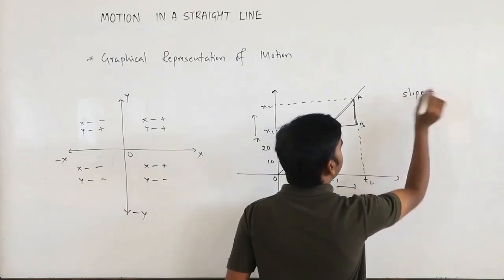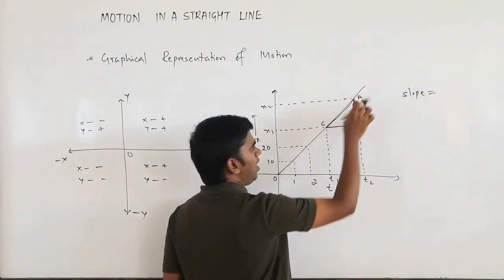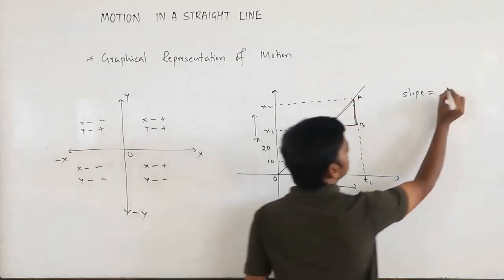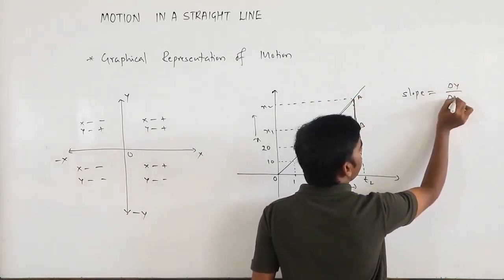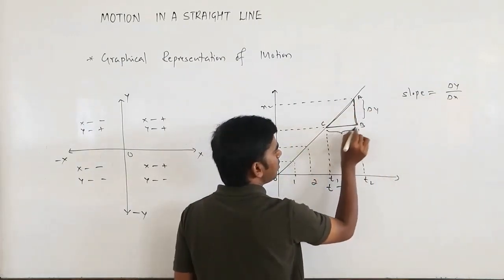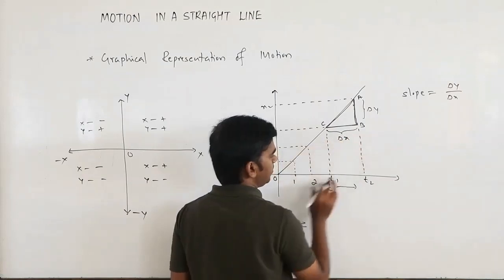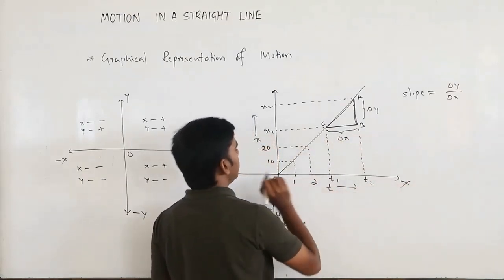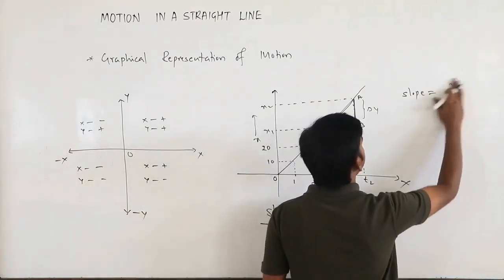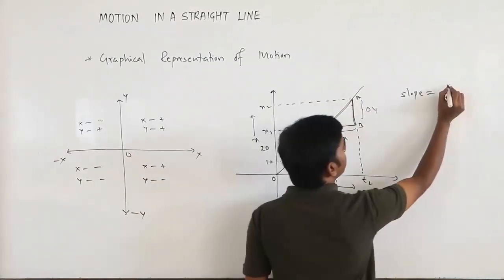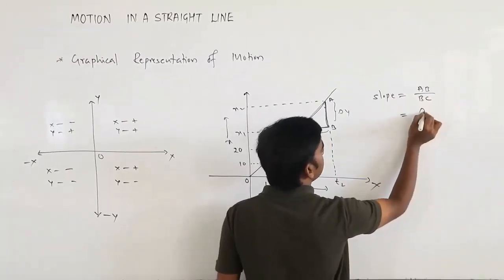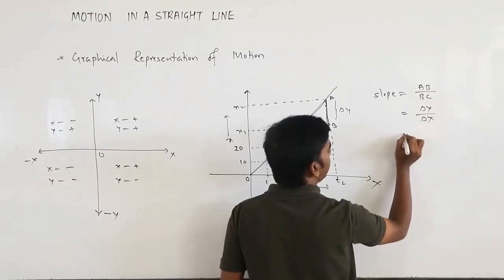You can write the slope is y by x, meaning delta y by delta x. Delta y by delta x. From here to here is delta y. From here to here is delta x, along the x-axis. Okay, don't confuse it with this x. So can I write it as AB by BC? AB divided by BC. What is that? Delta y by delta x.